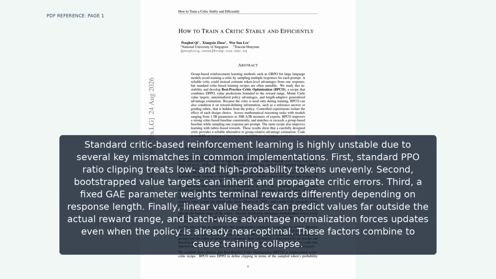Standard critic-based reinforcement learning is highly unstable due to several key mismatches in common implementations. First, standard PPO ratio clipping treats low and high-probability tokens unevenly. Second, bootstrapped value targets can inherit and propagate critic errors. Third, a fixed GAE parameter weights terminal rewards differently depending on response length. Finally, linear value heads can predict values far outside the actual reward range, and batch-wise advantage normalization forces updates even when the policy is already near optimal. These factors combine to cause training collapse.